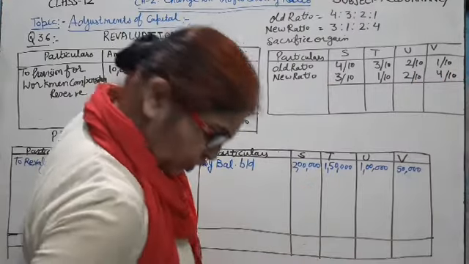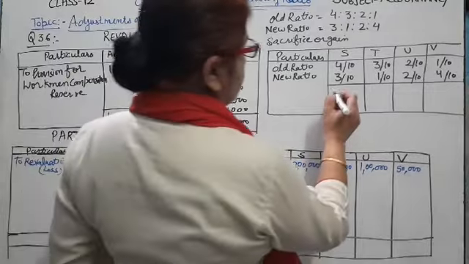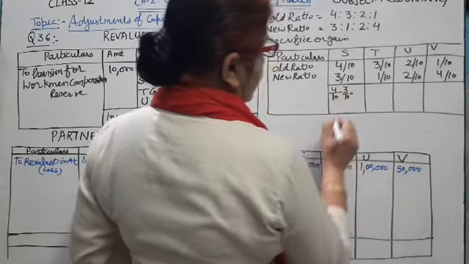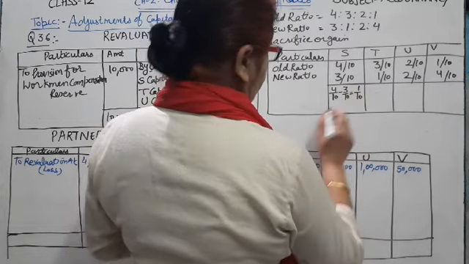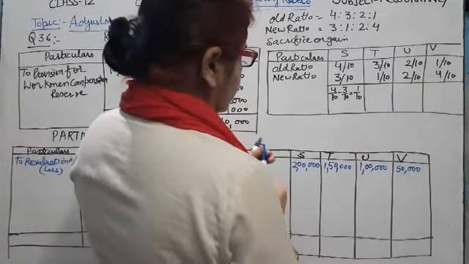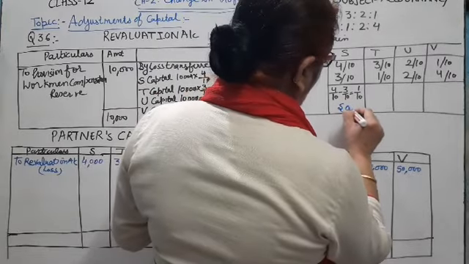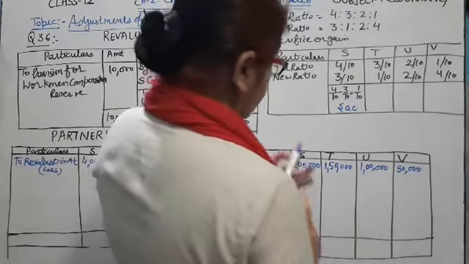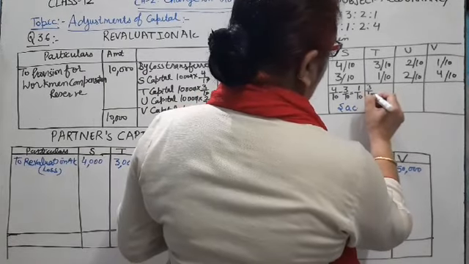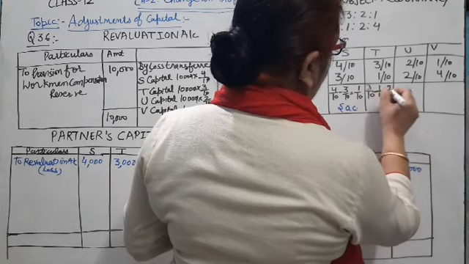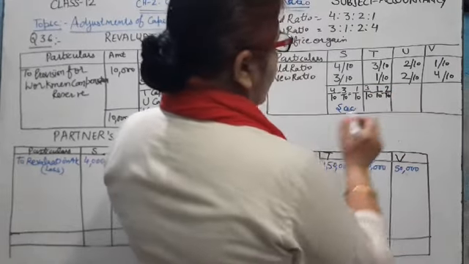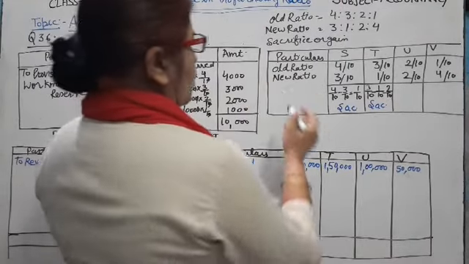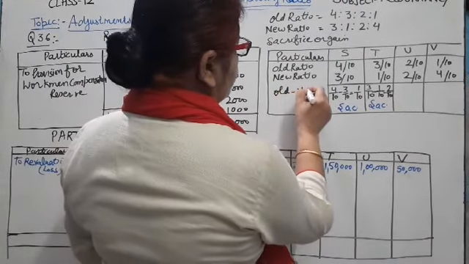Old ratio is 4/10 and new ratio is 3/10. Then 4/10 minus 3/10 is equal to 1/10, and the answer is positive, so S sacrifices. Next, 3/10 minus 1/10 is equal to 2/10. The answer is positive, so it is sacrifice: old minus new.